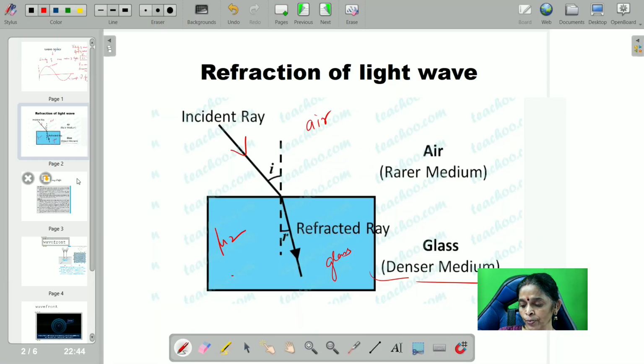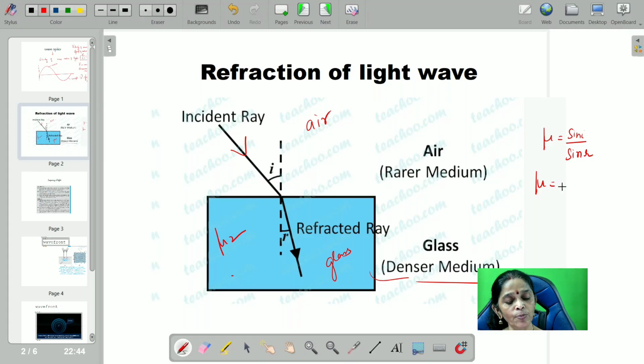So now, mu is equal to sin i by sin r, which you have already learned. This is Snell's law. But I can also write mu is equal to c by v. That can be written as nu lambda air divided by nu into lambda medium.